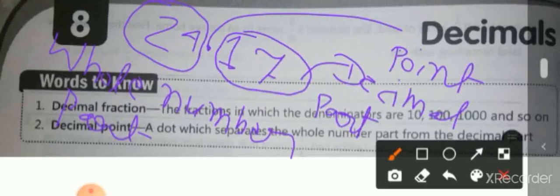After the decimal point we read the digits separately. We are not reading it like seventeen, we read it like one seven. So the whole number that we read like this: 24.17.